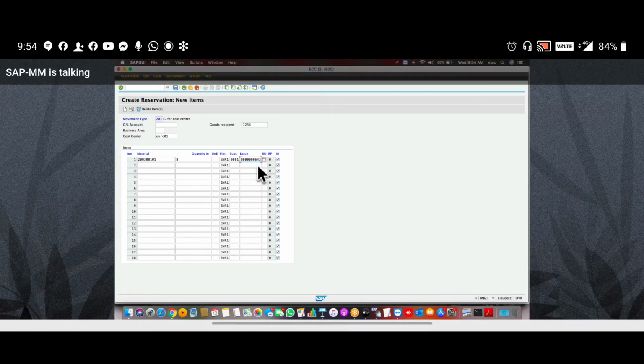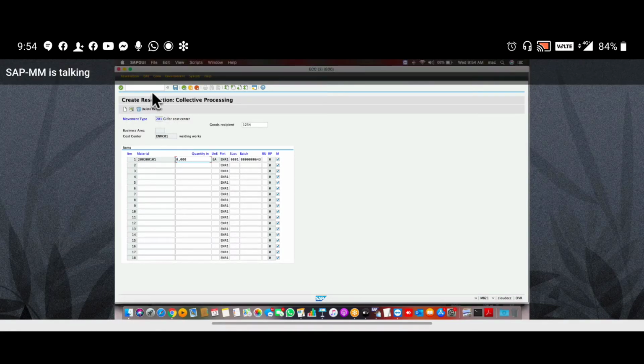The meaning is you are blocking this material of 8 quantity from plant ENR1, from storage location 0001, from batch 643, for this work purpose. Enter and save.